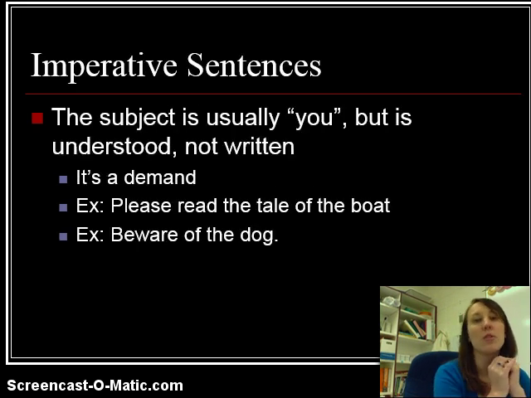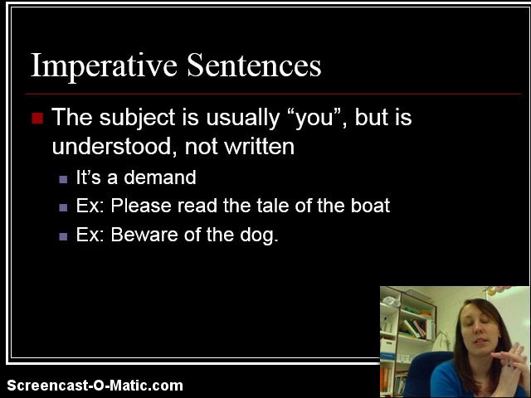The last way that you can have an unusual subject is in an imperative sentence. This is the kind of sentence where someone is just saying it to you, so they might not actually use your name. They would say, "Hey, read the tale of that boat." And they're speaking to you, but they're not saying your name. So it's what we call an understood you. It's not written. Or they'll say, "Beware of the dog." They mean you should beware of the dog. And so we have an understood you. No words to identify there.